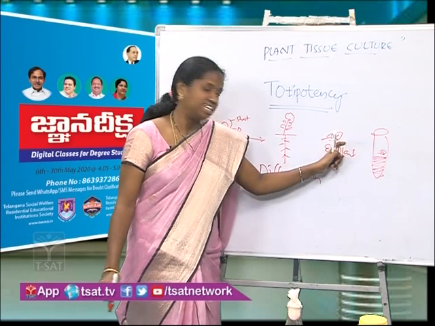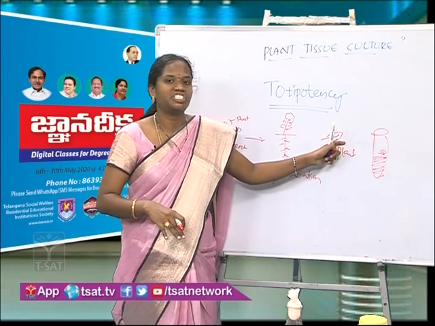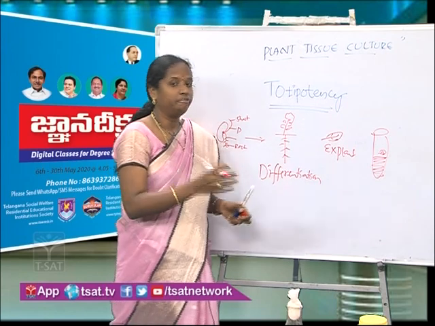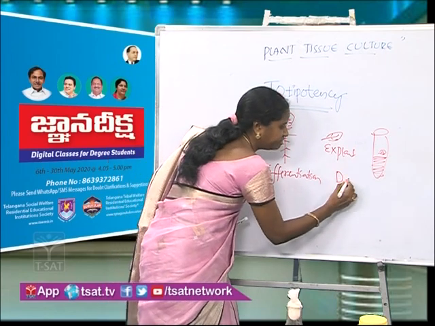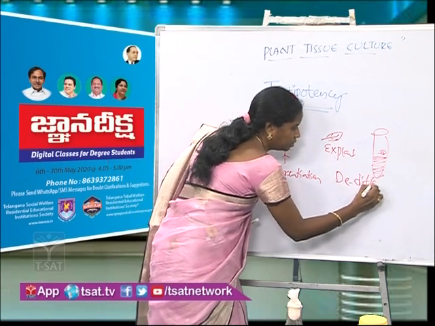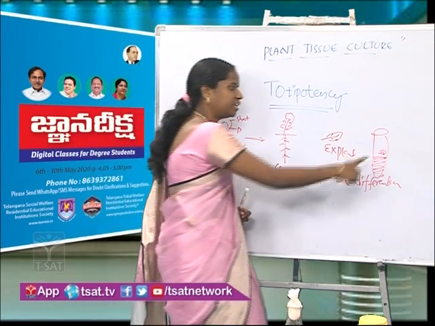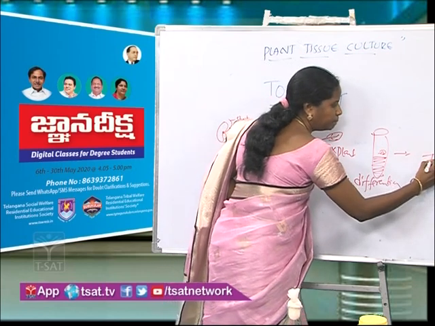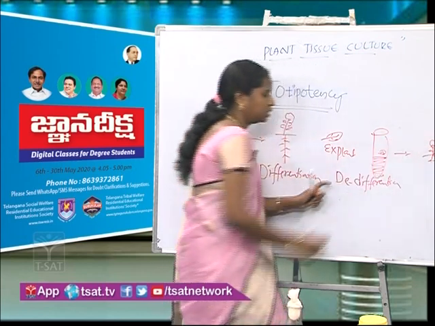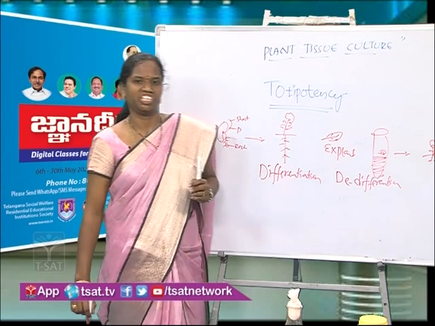So now it once again gets the capacity of meristematic activity. We call that de-differentiation. And our callus once again produces the plant. That we call redifferentiation.